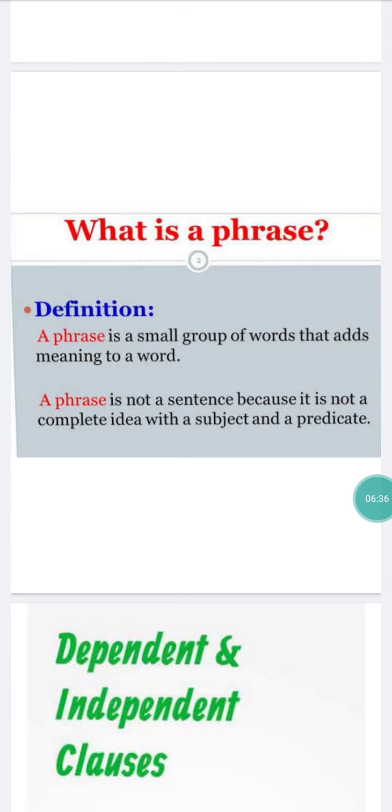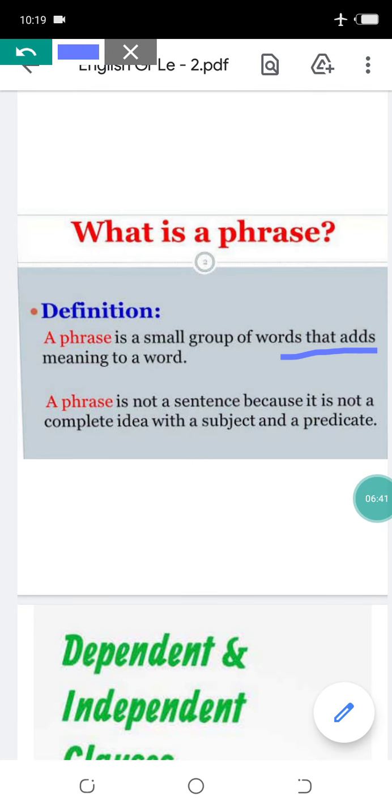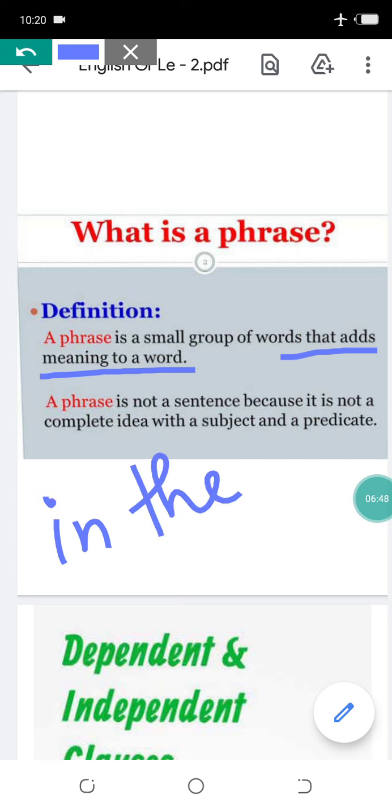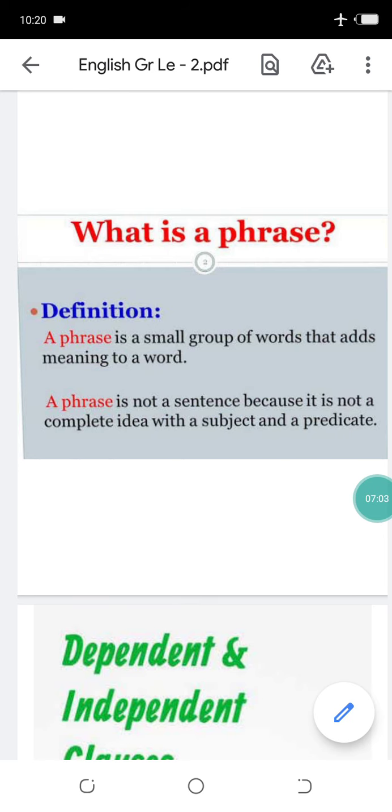The definition is, a phrase is a small group of words that adds meaning to a word. Like I will write, in the class. Here we are getting 3 words, 1, 2 and 3, in the class. This is a group of words. These 3 words are making a group. So a phrase is a group of words that adds meaning to a word.